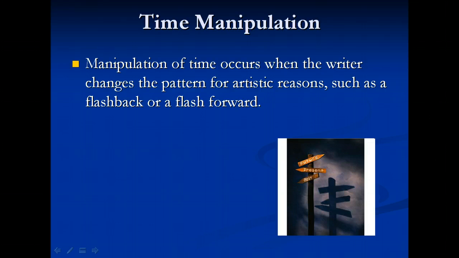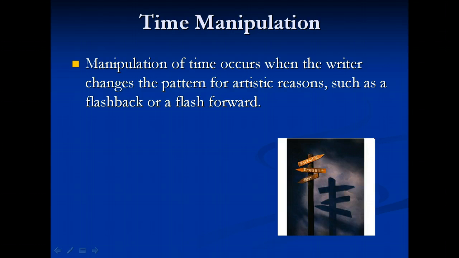Another way to order the plot is by time manipulation. In reality, time goes in a straight line from sunup to sundown. Manipulation of time occurs when the writer changes the pattern for artistic reasons, such as a flashback or flash forward. A flashback is when the action in Chapter 2 precedes the action in Chapter 1.